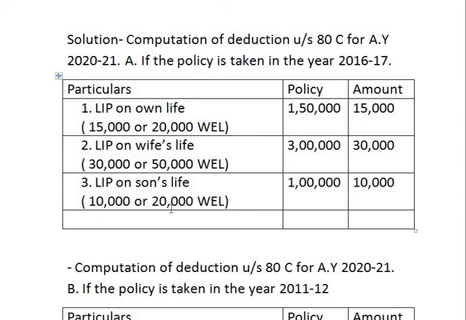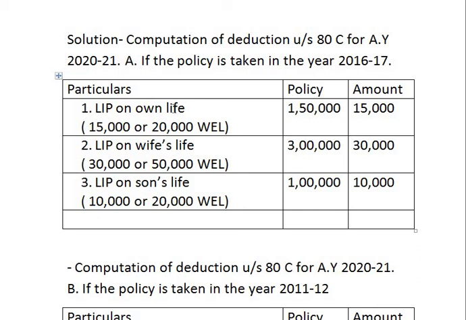And if the assessee is female, she can take a life insurance policy in her name, in her husband's name, and in the name of her children. Here, family does not include brother, sister, uncle, auntie, mother or father.